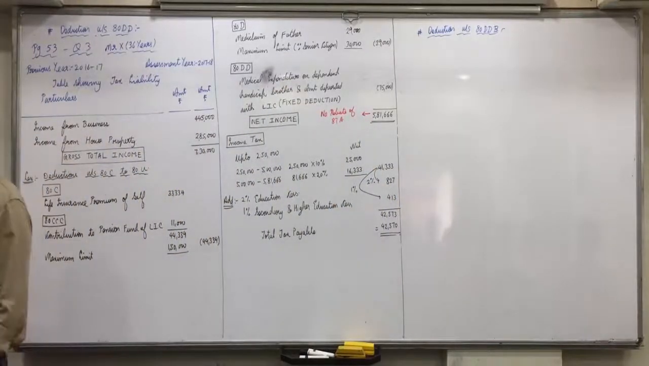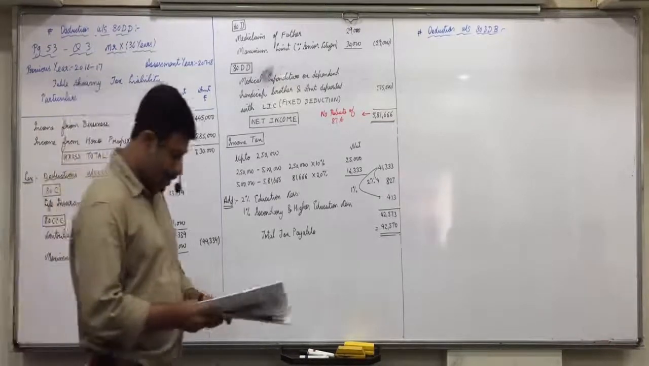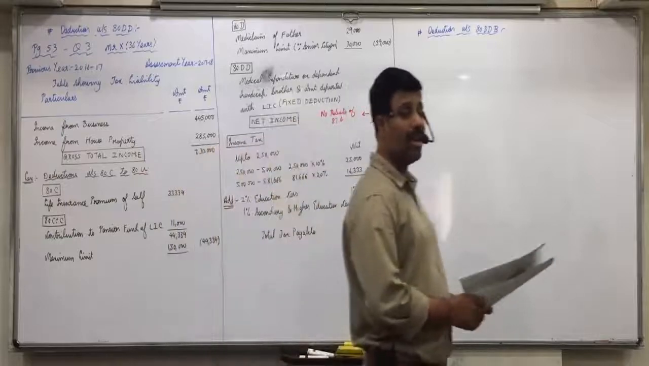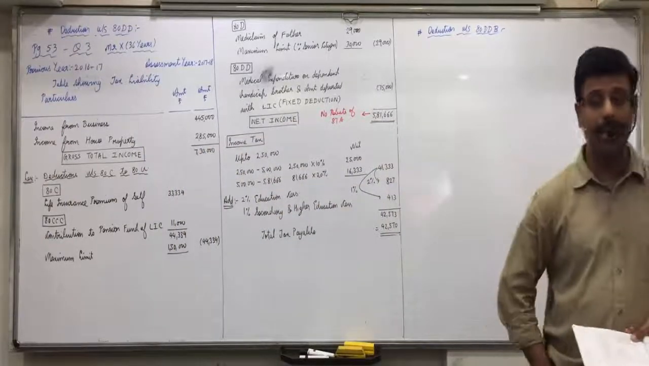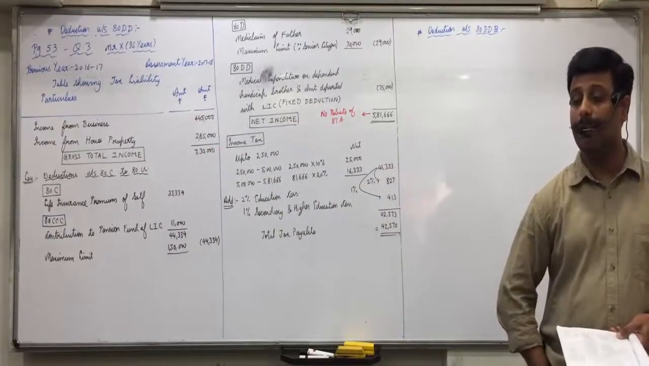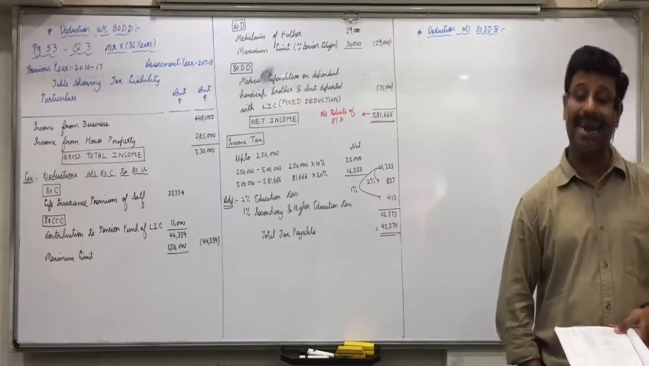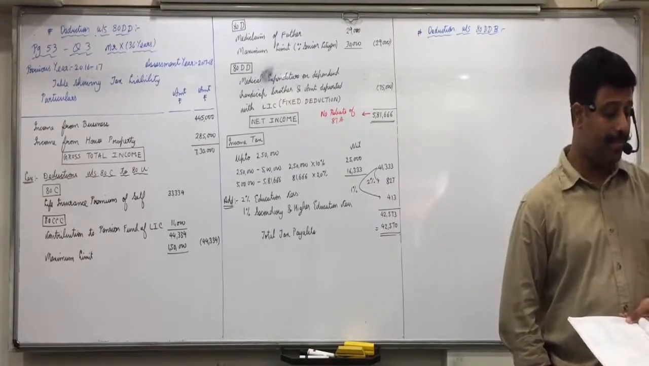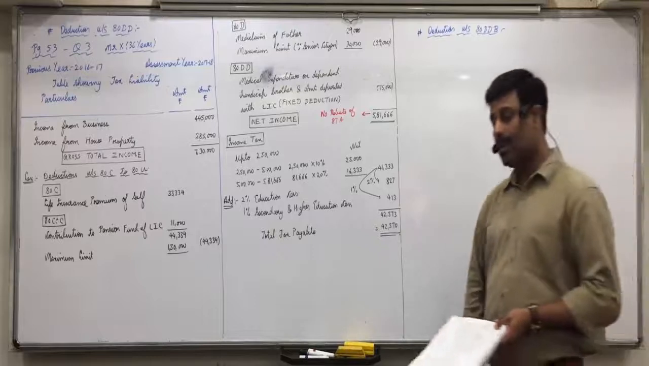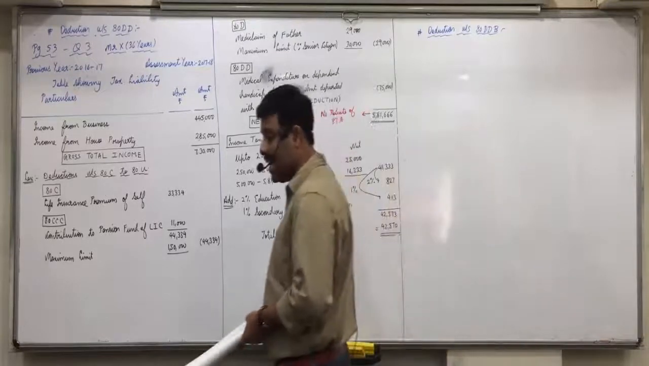Any confusion in this? Look at page number 49. At the bottom, DDB. Below that DDB, write down: non-handicap, dependent, relative and self. Okay, non-handicap, dependent, relative and self.